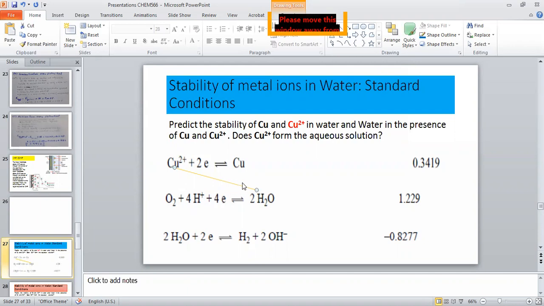So now I'm going to conclude. That means copper ions in the presence of the water are not going to react with the water. That means these are not going to reduce to the copper metal, and water is not going to oxidize. So what is the answer of this question? That means the copper ions are stable in water, and you can say the water is also stable in the presence of the copper ion, or you can say copper will form the aqueous solution. So this is the answer of this question.